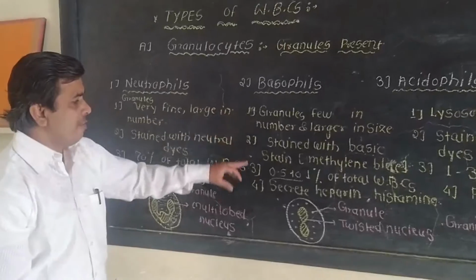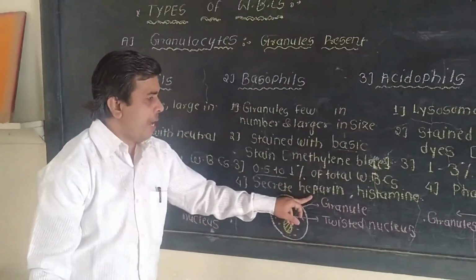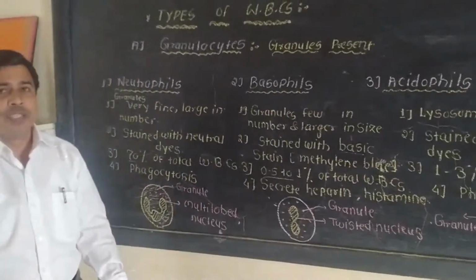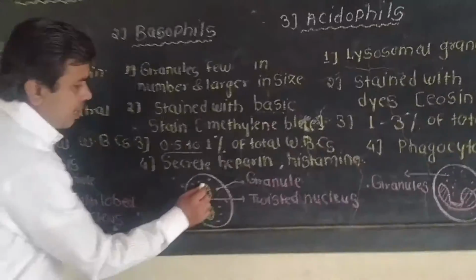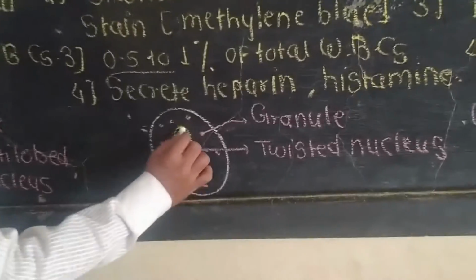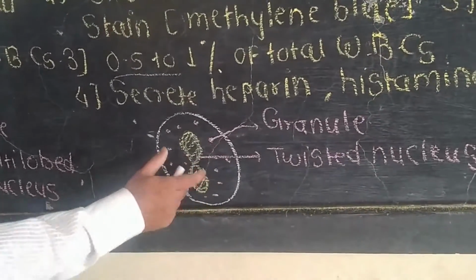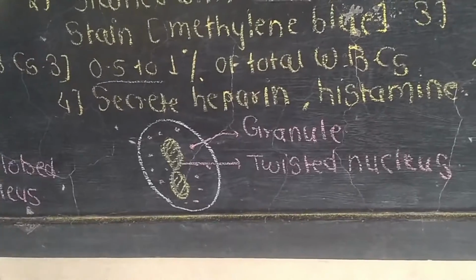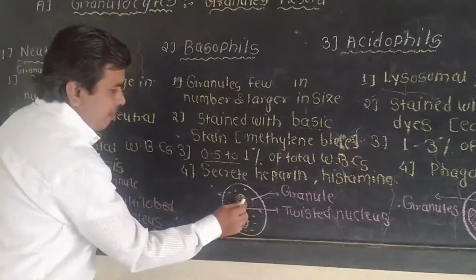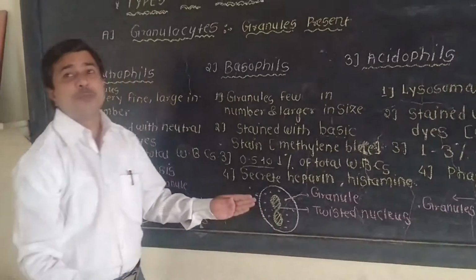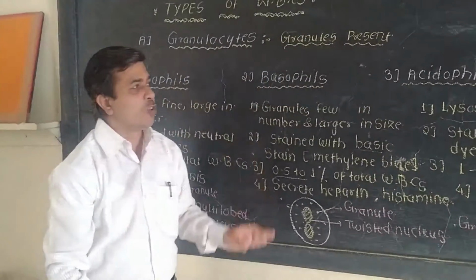The main function of the basophil is to secrete the substances heparin and histamine. The nucleus here is twisted, and this is the identification of the basophil in the blood smear. When you prepare the blood smear, the basophil can be identified by the shape of its nucleus. If a twisted nucleus is present, we can say that this cell is the basophil.